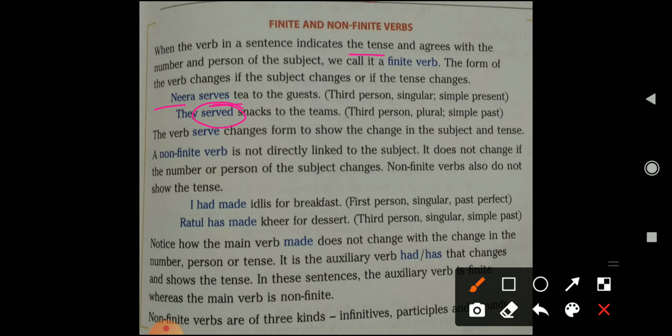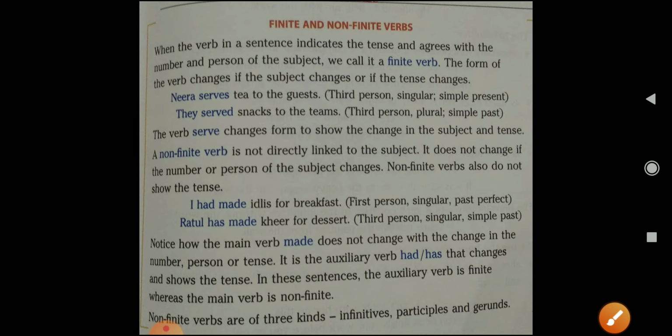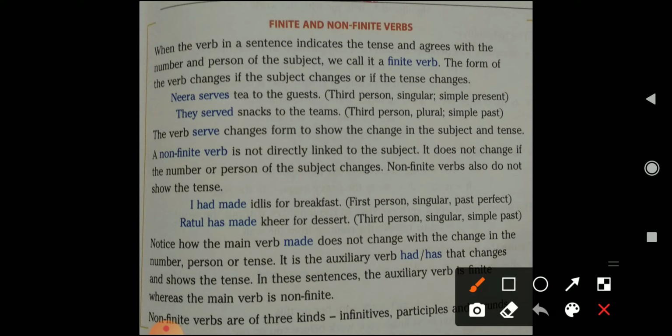The second kind of verb is non-finite verb, exactly opposite to the finite verb. A non-finite verb is not directly linked to the subject. It does not change if the number or the person of the subject changes. That verb we call a non-finite verb. So finite verb means a verb which will change if your subject changes. Subject change हुआ तो finite verb change होता है. And non-finite is exactly opposite. Non-finite will not be affected by the change of the subject. Subject change भी हुआ तो non-finite वही रहता है.